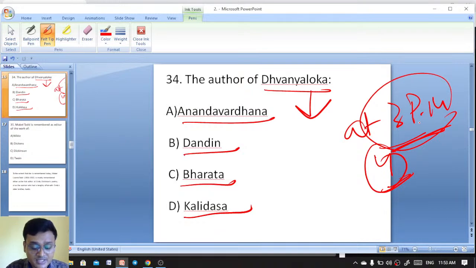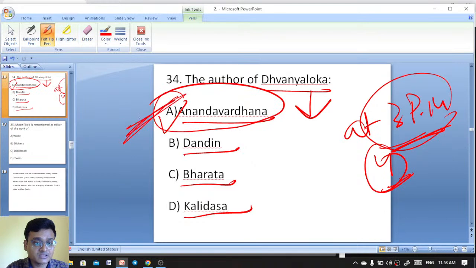So the author of the Dhvanyaloka is Anandavardhana. Anandavardhana is the right answer. Anandavardhana has written Dhvanyaloka. So here A is the right answer.